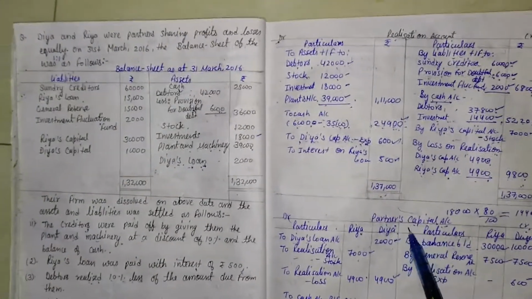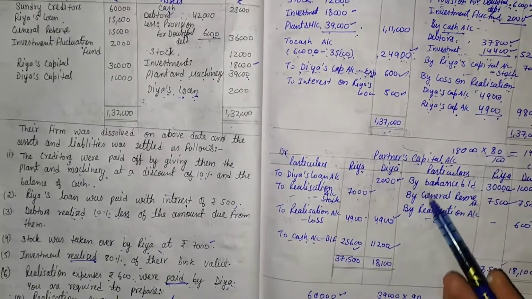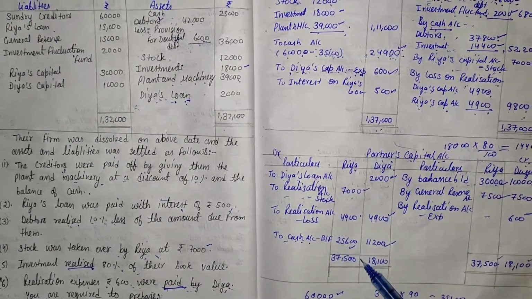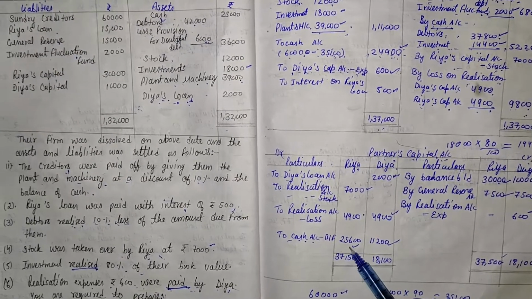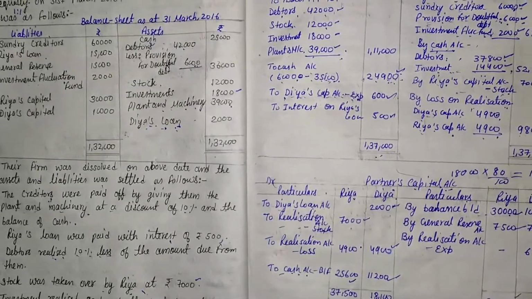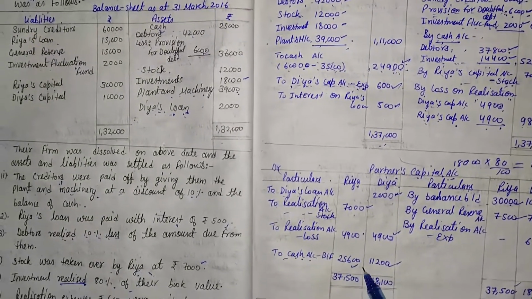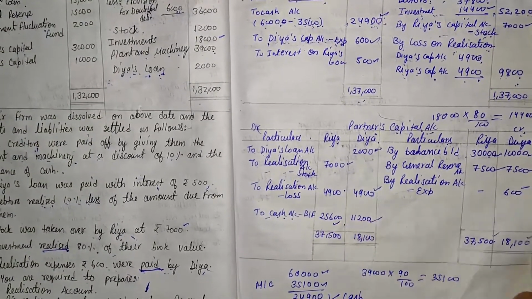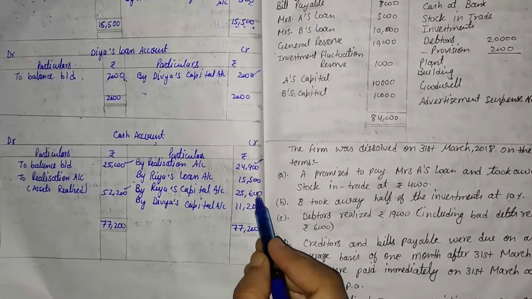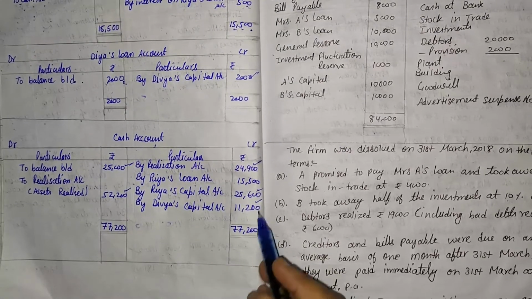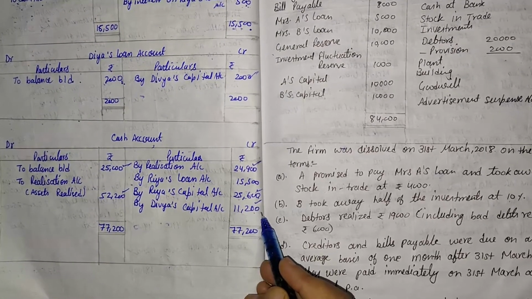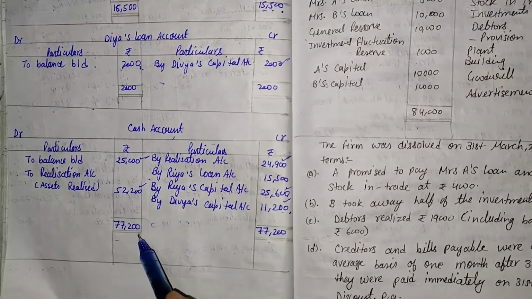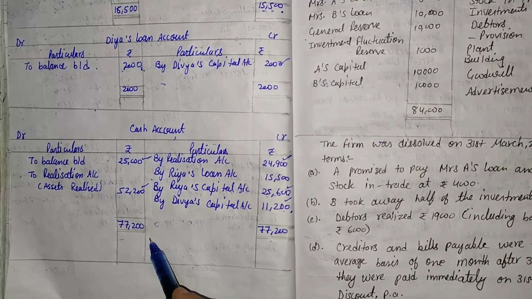Then the next account is the partners' capital account, and is there any cash balance? Yes, one cash balance is there in Riya's column and Diya's column. So the balancing figure comes on the debit side, so it should be transferred to the credit side by the name of by Riya's capital account and by Diya's capital account. So here by Riya's capital account and by Diya's capital account, that is 25,600 and 11,200, and both sides are equal. Then we realize that our question is correct because both sides are equal.